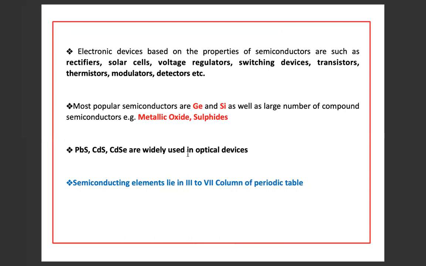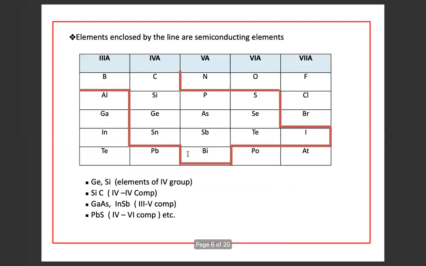Actually, semiconducting elements basically lie in the third to seventh column of the periodic table. So here we see the semiconducting elements which lie from the third to seventh group of the periodic table, and the elements enclosed by this red line are semiconducting elements.